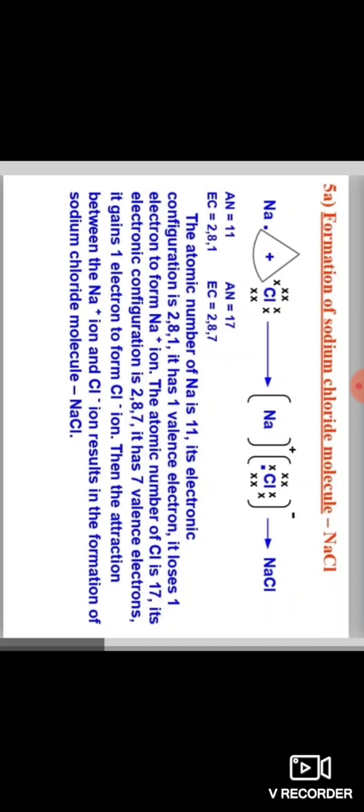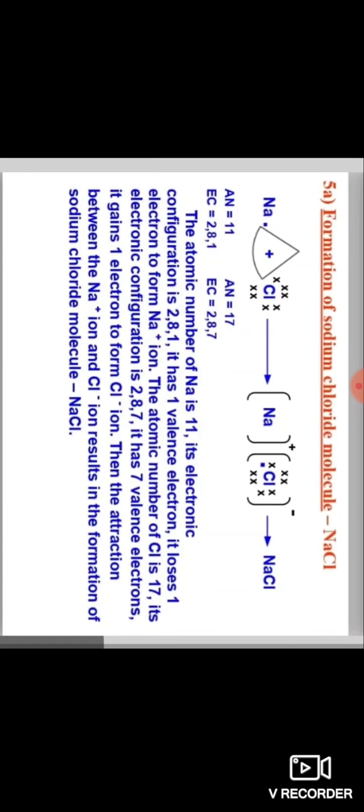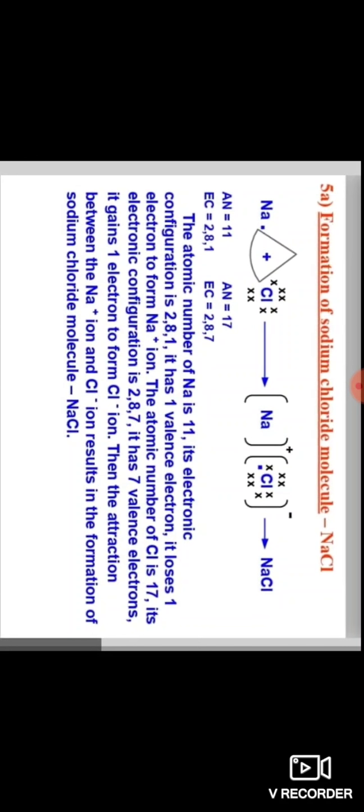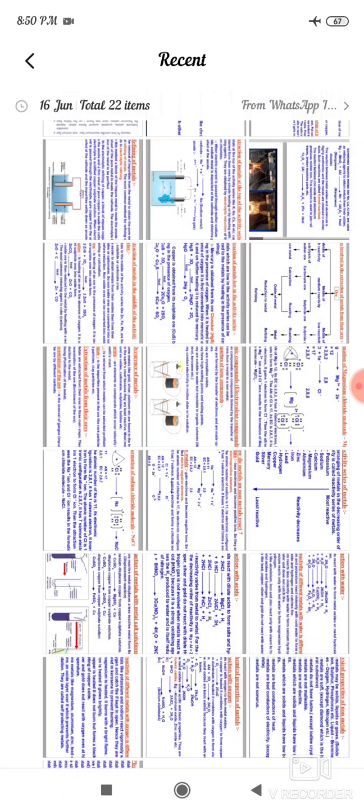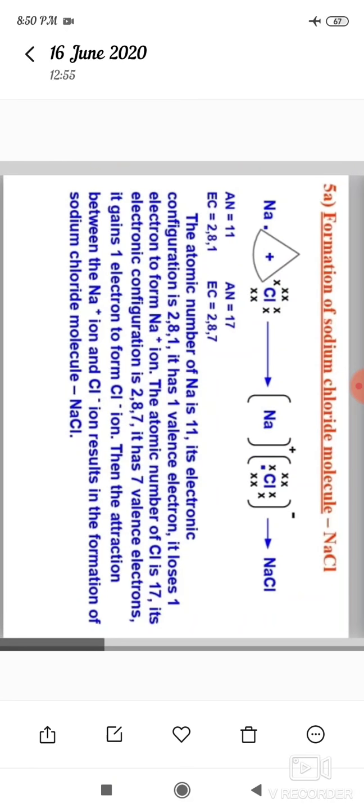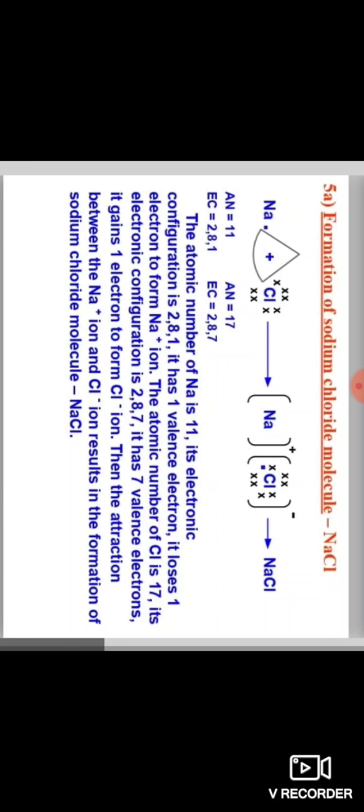The atomic number of chlorine is 17. Its electronic configuration is 2, 8, 7. So it has 7 valence electrons in the outermost shell. So when it becomes an octet, it gains 1 electron to form the Cl minus ion. So then the attraction between the Na plus ion and Cl minus ion results in the formation of sodium chloride molecule.